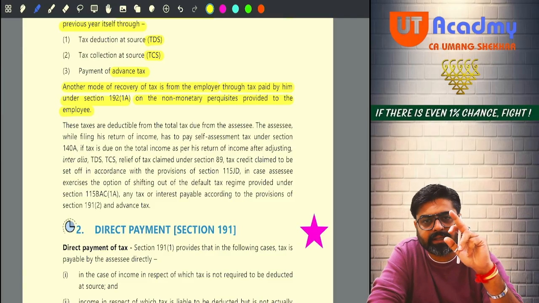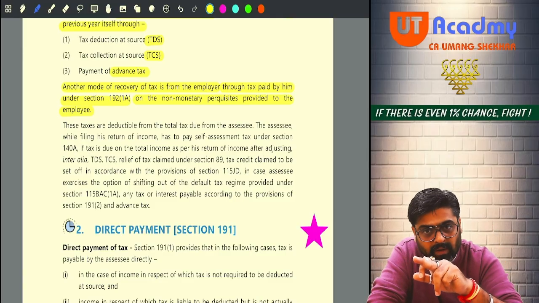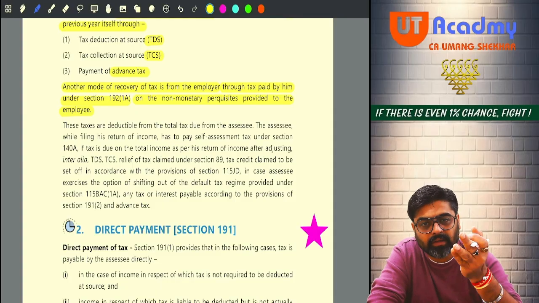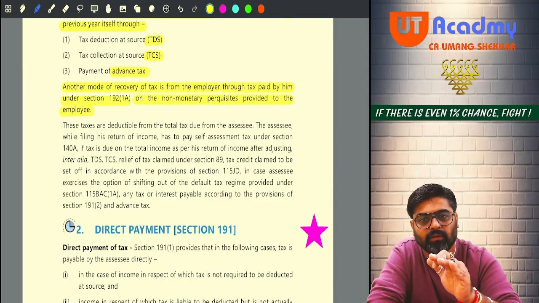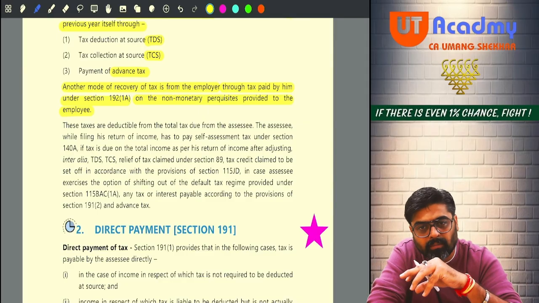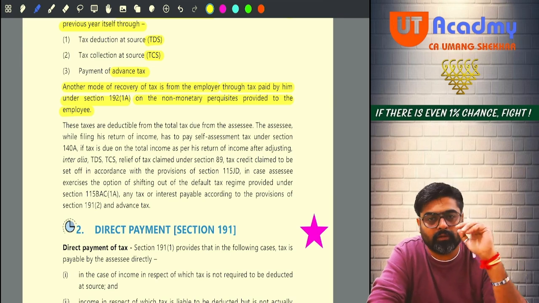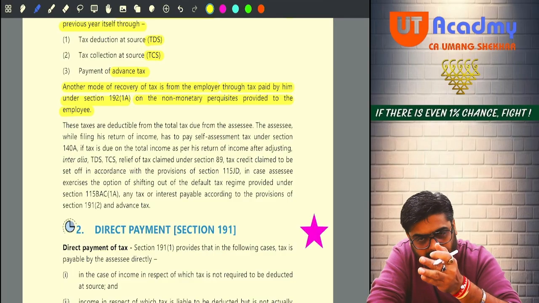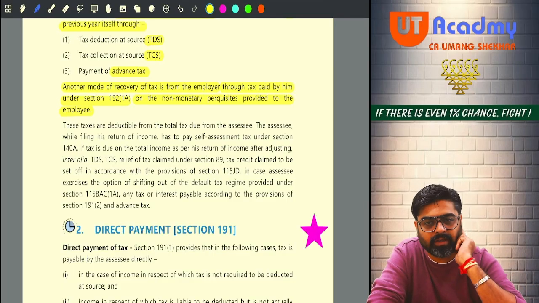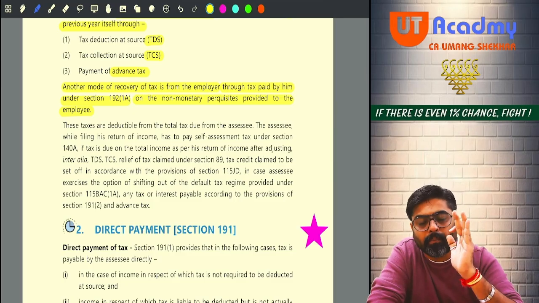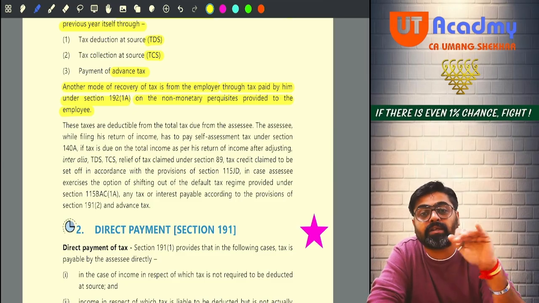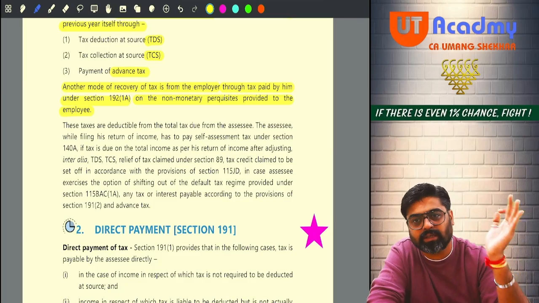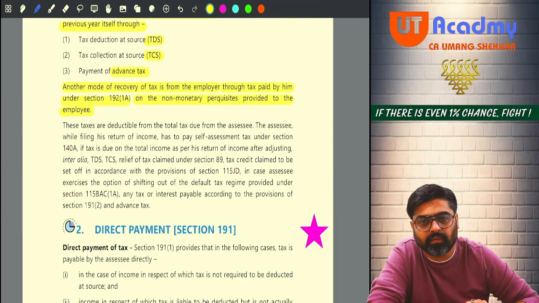So whatever TDS, TCS, advance tax and this tax paid on your non-monetary perquisite by the employer during the previous year, these are the recoveries of your tax from you, and some amount can be paid by your employer also for yourself. Yes or no? So this way the income tax is collected from assessees. This is the manner in which the income tax collection happens. The collection is not delayed till the assessment year. The collection will happen during the previous year itself.